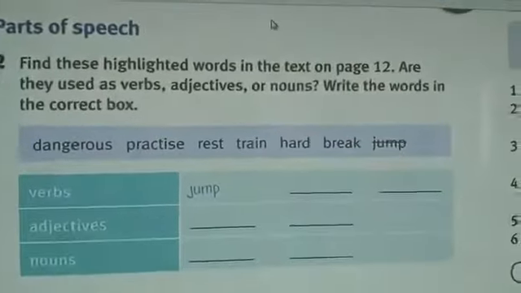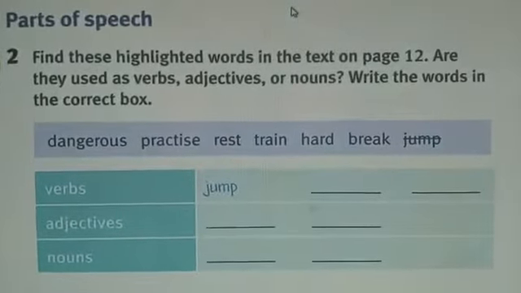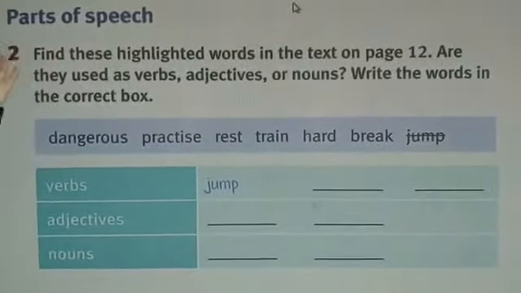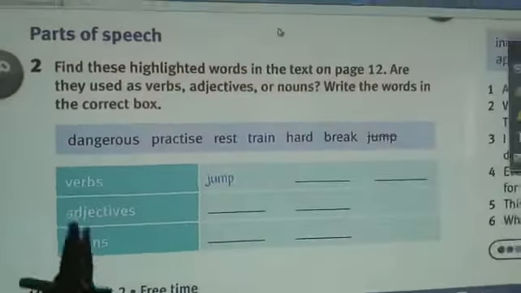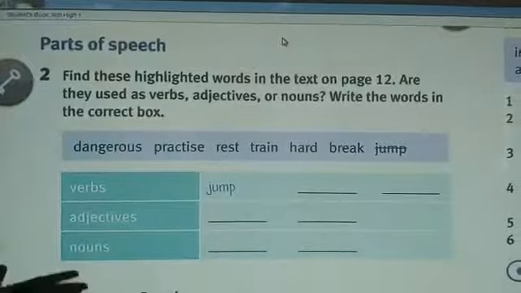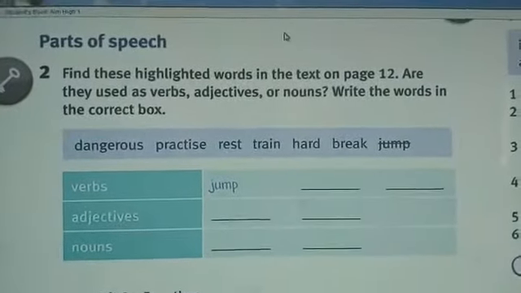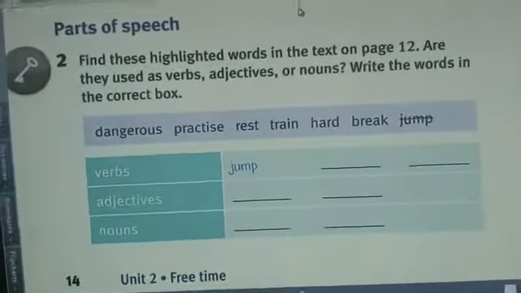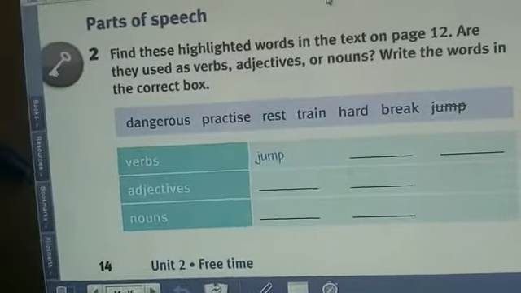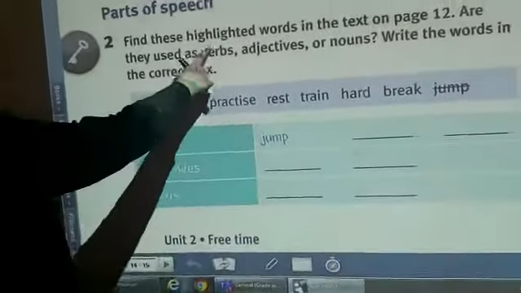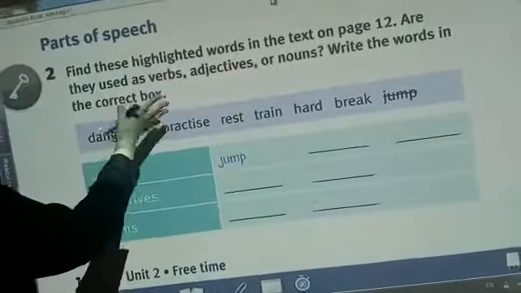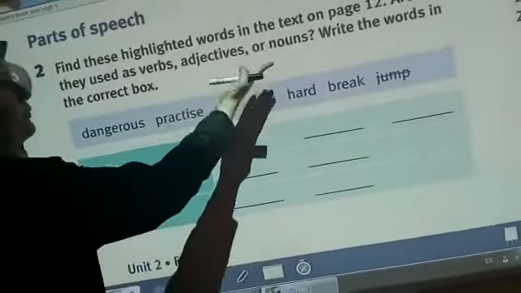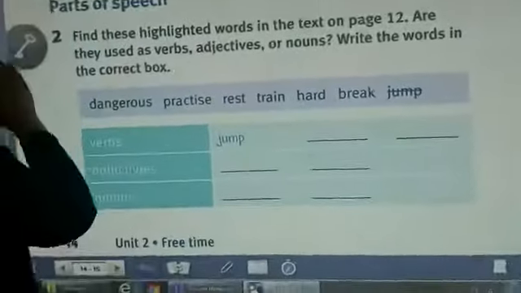Now, look at exercise number 2. Parts of speech. Parts of speech means noun, verb, adjective, adverbs. We call these parts of speech. They are أقسام الكلام in Arabic. Okay, the question says that find these highlighted words in the text on page 12. Are they used as verbs, adjectives, or nouns? Write the words in the correct box.